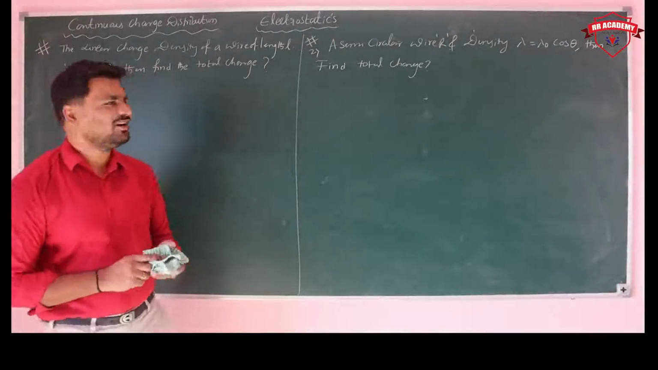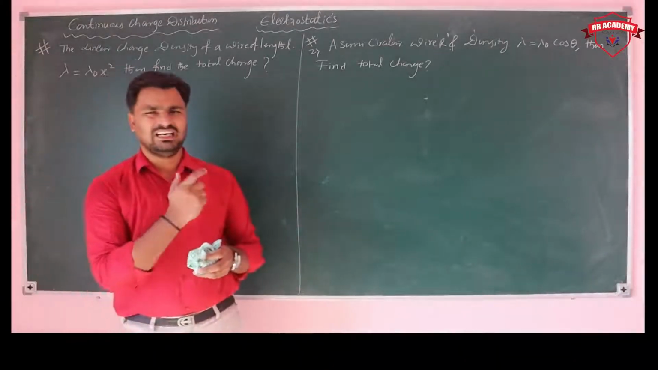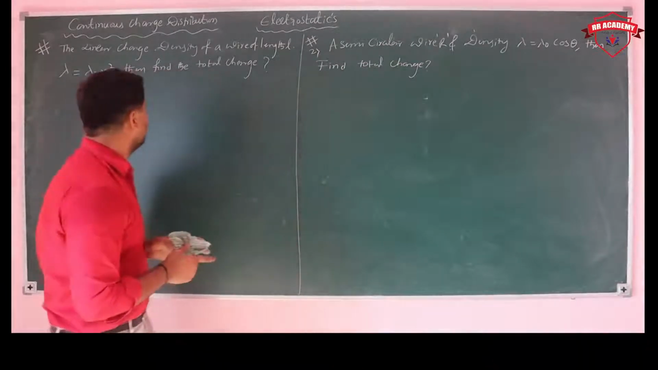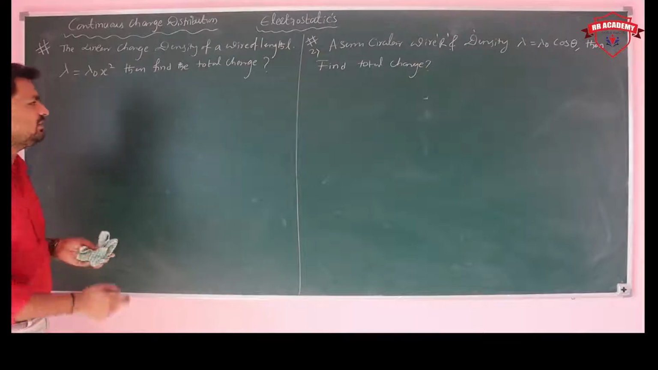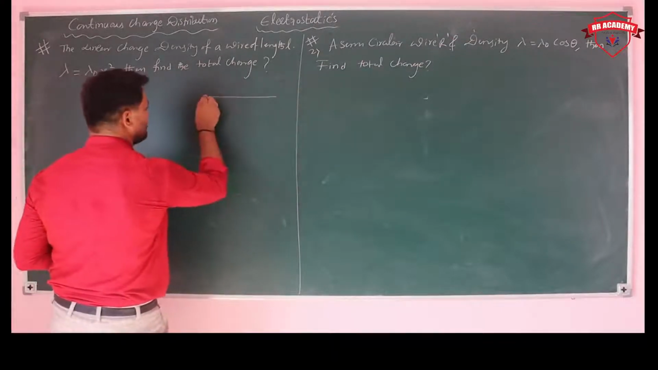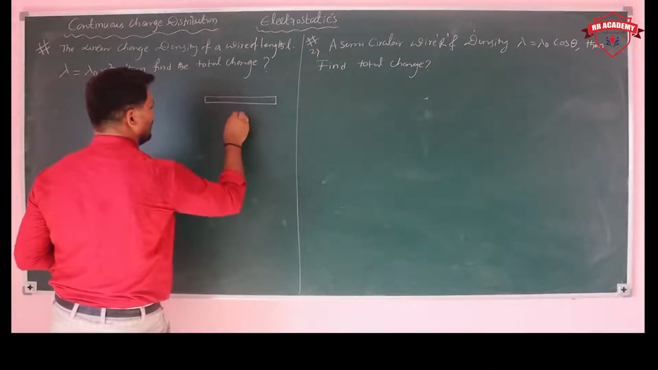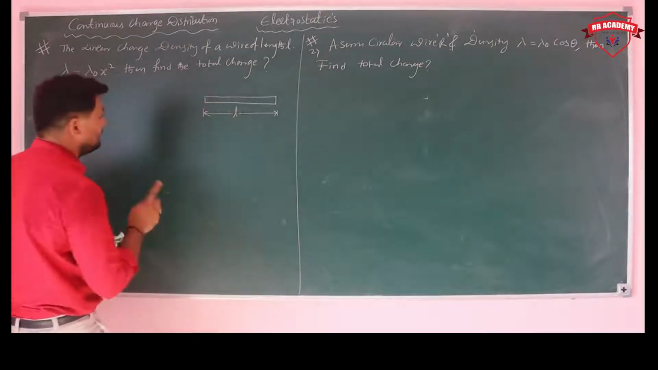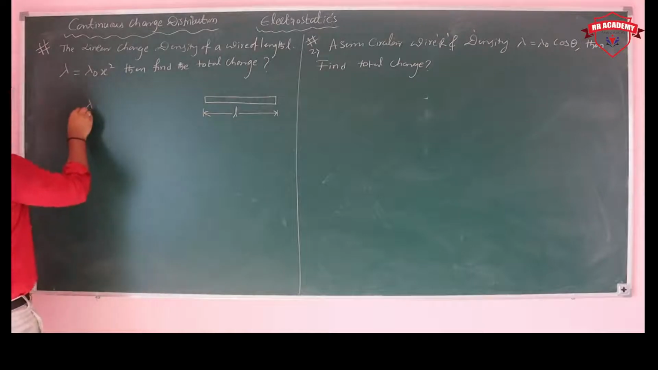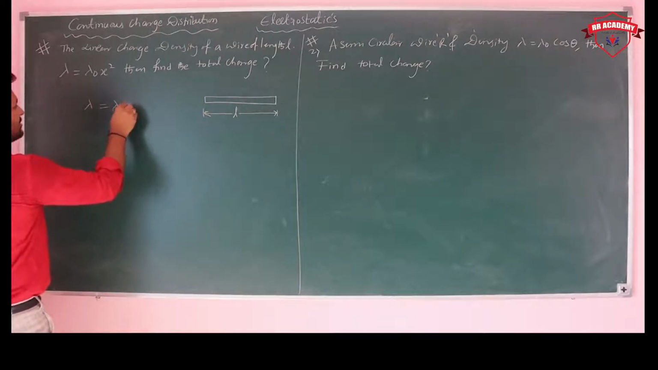So we'll see here, there is a problem on the linear charge density. Here the linear charge density of a wire of length L is given. The total length of the wire is L, and what is the density? The density is equal to lambda into x square.